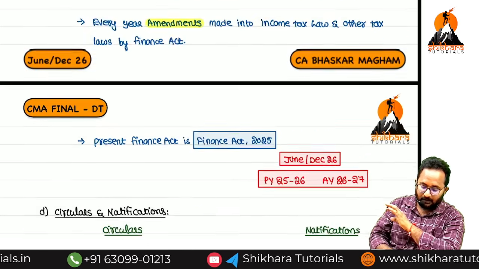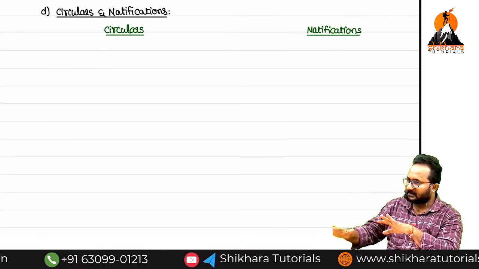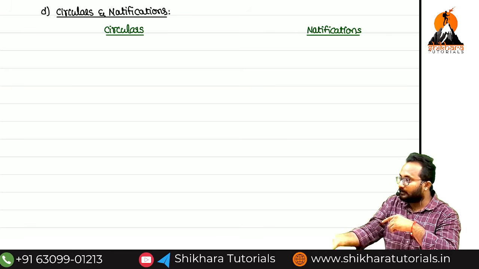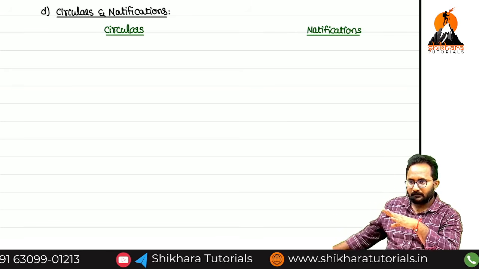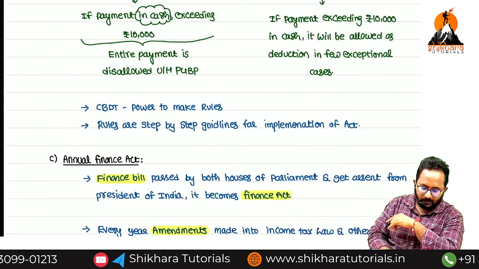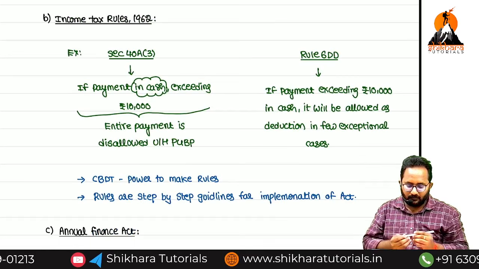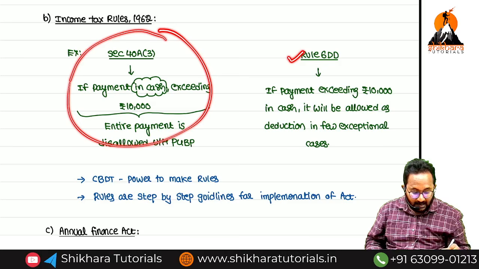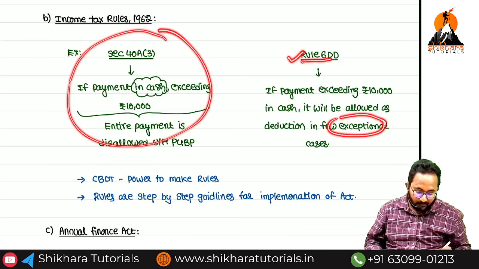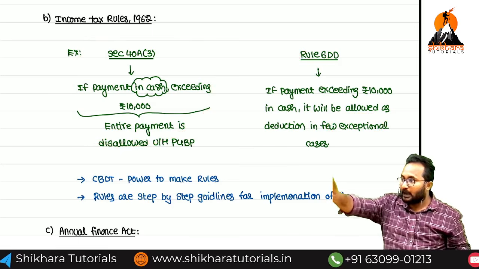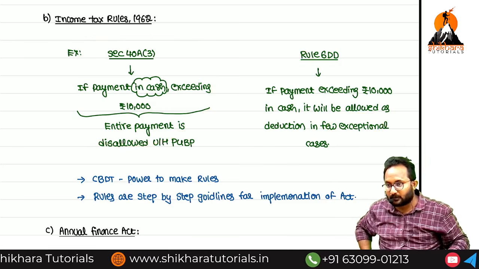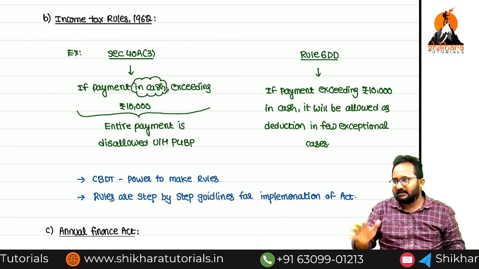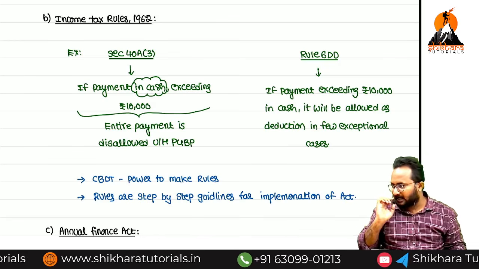But in a circular, whatever provision is there, we have doubts related to that provision, and the doubts can be clarified by using the circular. But here, even if they issue the circular, we can't implement the provision. If they provide the exception by using the rule, then only I can implement this section. There is a huge difference between circulars and rules. But only one similarity is there: both are issued by the CBDT.